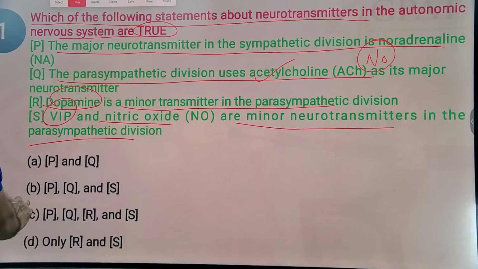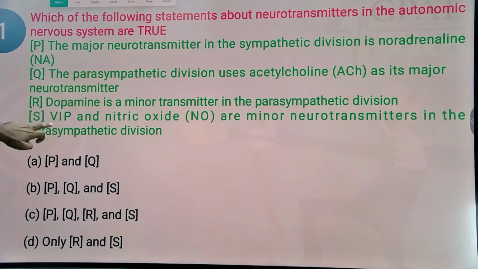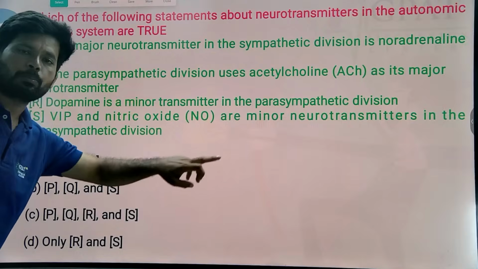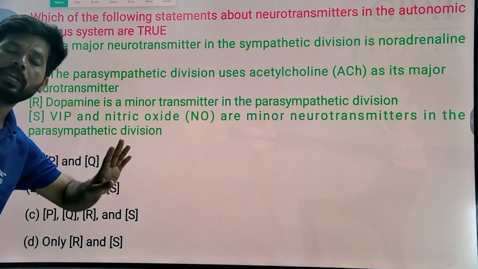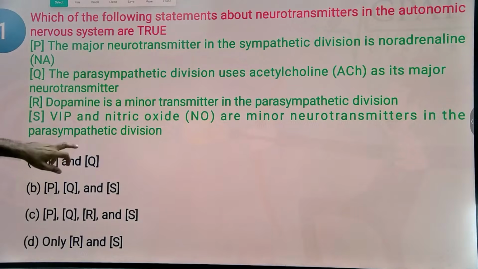If you observe the options, it is mentioned clearly: PQS. Option B is the right answer for this question, because in option R they mention dopamine is a minor transmitter in the parasympathetic division, whereas dopamine is a minor neurotransmitter in the sympathetic division. So the answer is option B.